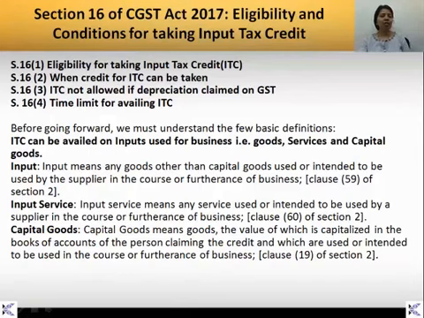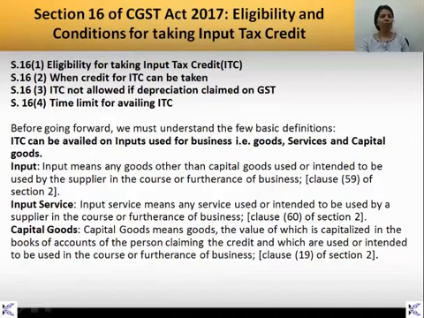First is section 16 subsection 1, which is about the eligibility for taking ITC. Second subsection is about when the credit for ITC can be taken. Third is that it is not allowed if depreciation is claimed on GST, and fourth is about the time limit for availing the ITC. So now we are going to see detailing of each section.